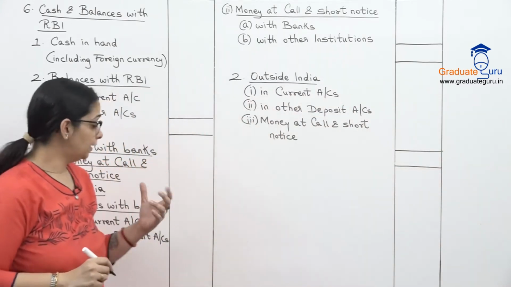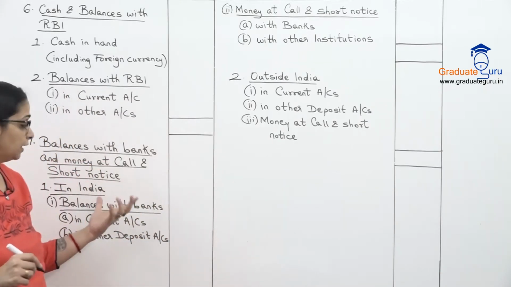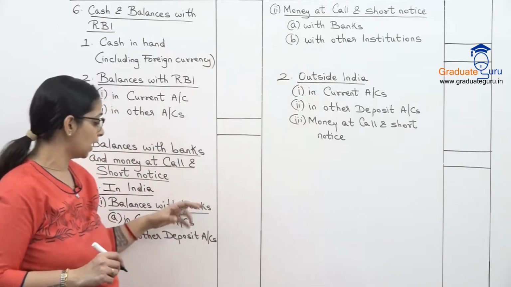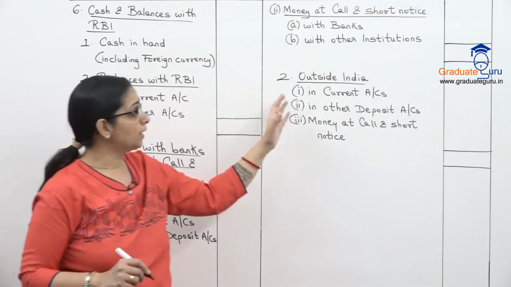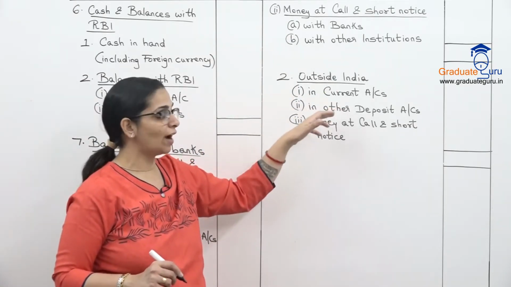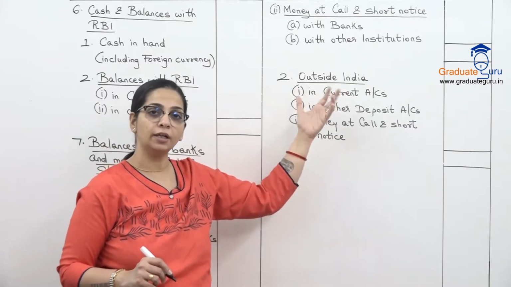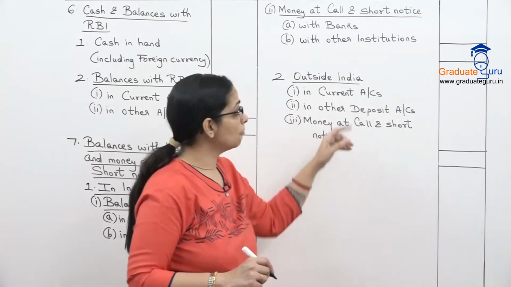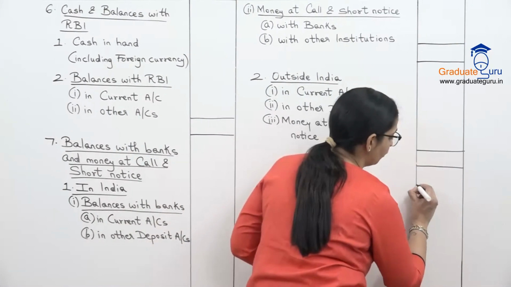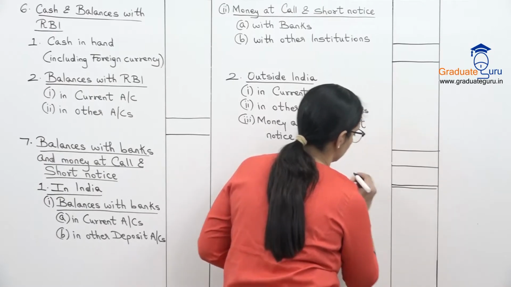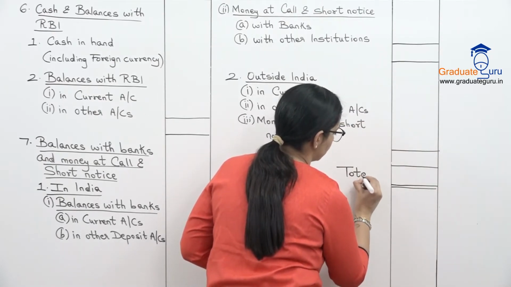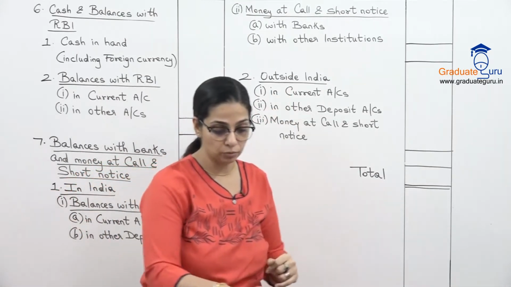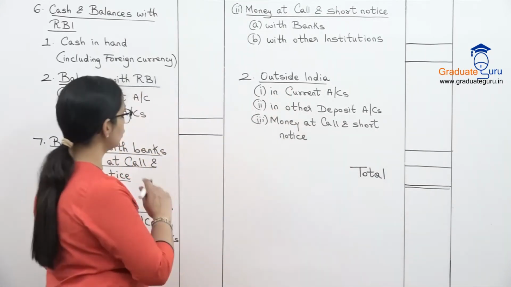So in Indian banks, or in India, we are showing it as balance with bank and money at call and short notice, और यहाँ पे ज़्यादा breakup दिखाया है हमने. But here, outside India, I am just dividing it into three categories: current account, other deposit, or money at call and short notice. So these two will give us our final grand total. So this will be our total amount after we've added the in India and the outside India amounts. So that was our schedule 7.